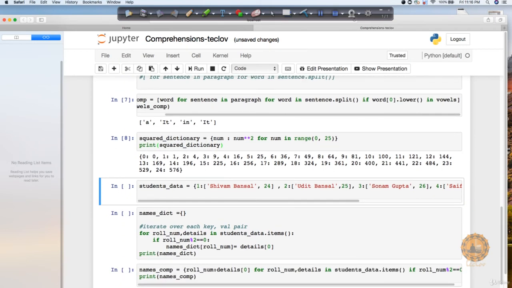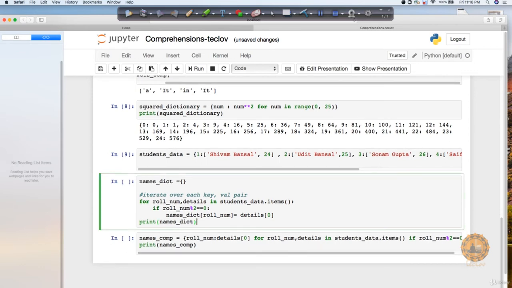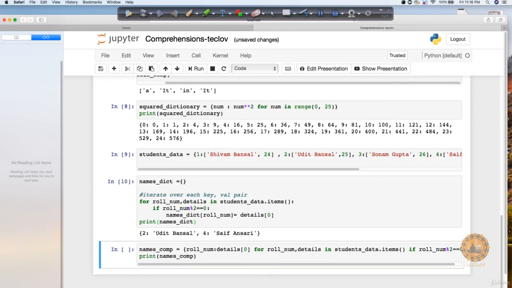Similarly, I can also do the same thing with dictionaries. Let's say I have this student's data and I want to apply comprehension on it. You can first see what I'm doing with this code: I'm checking if the roll number is an even number, then basically return it. So you can see that I'm checking roll number modulo 2, then it's going to collect that detail, otherwise not. So only the even roll numbers are coming up.